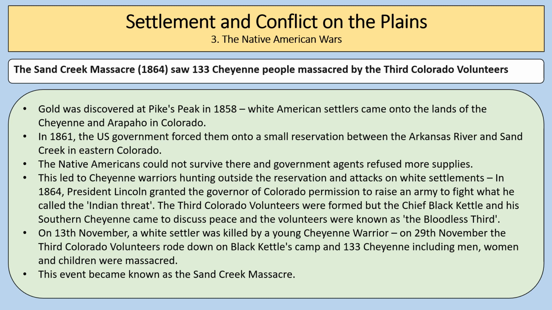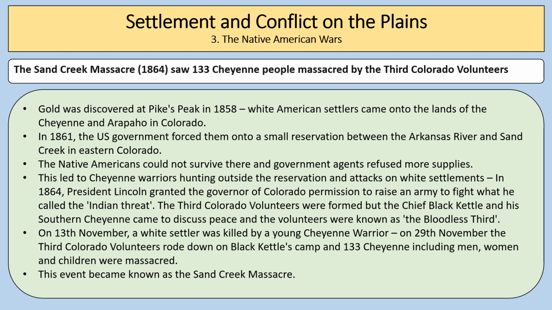In 1861, the US government forced them onto a small reservation between the Arkansas River and Sand Creek in eastern Colorado. Now, the Native Americans could not survive there, and government agents refused more supplies. And this led to Cheyenne warriors hunting outside the reservation and attacks on white settlements.